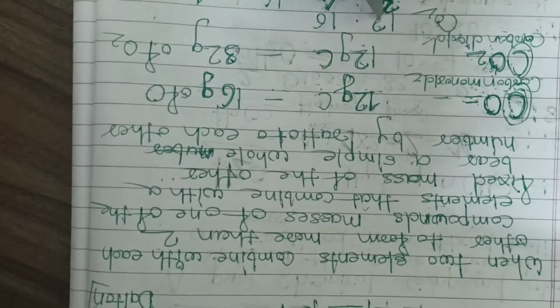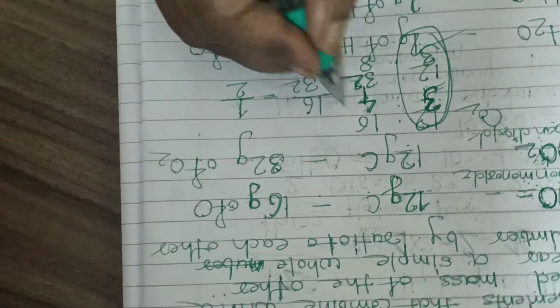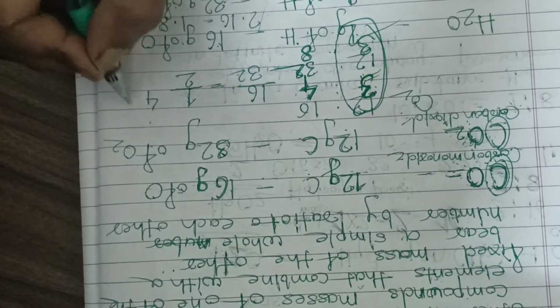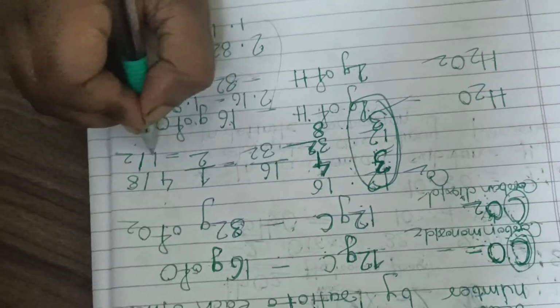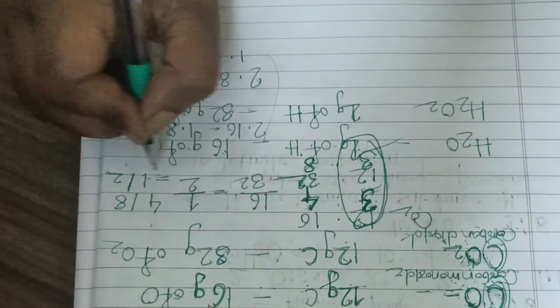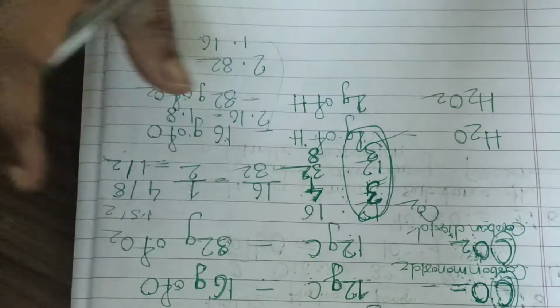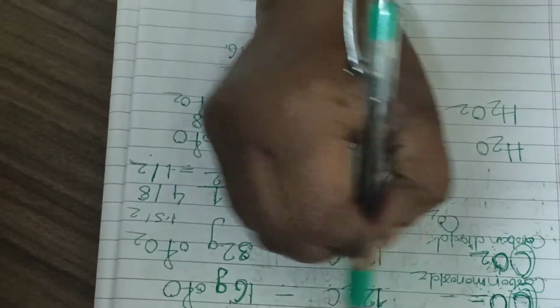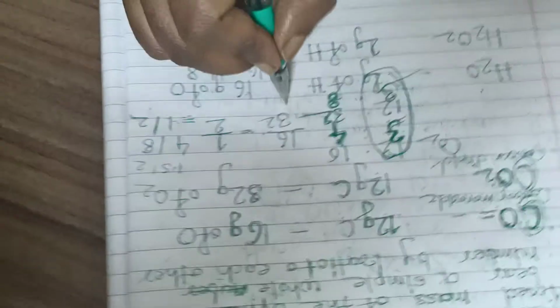So the first number, the carbon number, is common, that is 3. But for the second number, 4 and 8, if we divide 4 and 8, it will always be a whole number. It will always be 1/2 or 2/4 or 8/4, like that. It will never be 1.5 upon 2. It will never be an incomplete number. It will always be a whole number. So for a fixed mass of one element, the masses of the other bear a simple whole number ratio to each other. If you take the ratio of 4 and 8, it will always be a whole number.